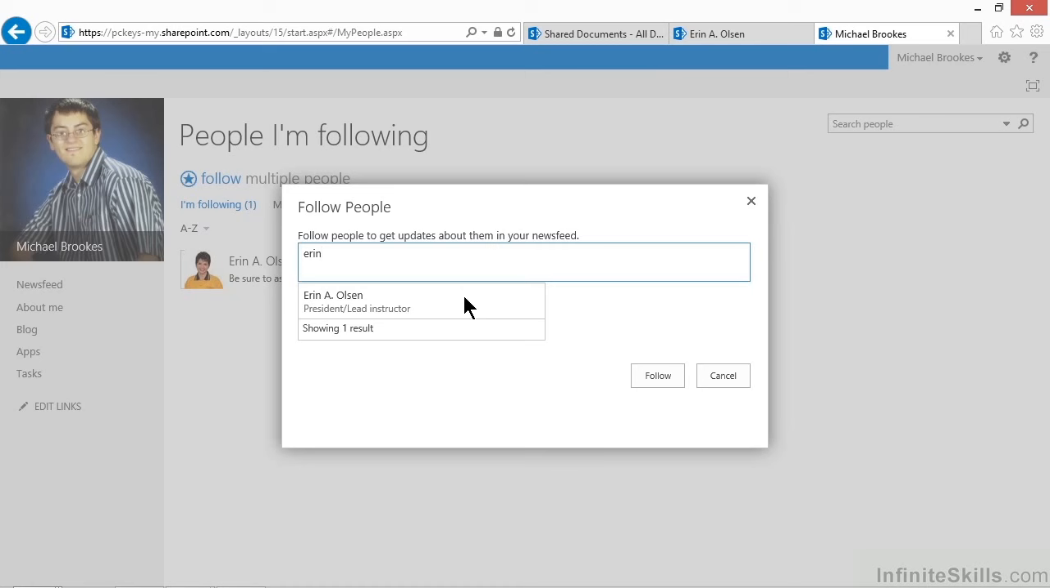Now, Michael is already following Erin, but if you start typing a name, SharePoint will autofill based on all of the user accounts that it has. So you do not have to know somebody's precise name, exactly how their account is entered, or even how to spell it. It will simply provide a list of auto-filled entries if you can type enough of it to narrow it down.